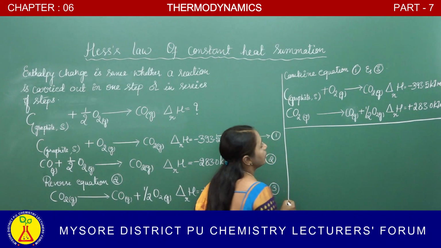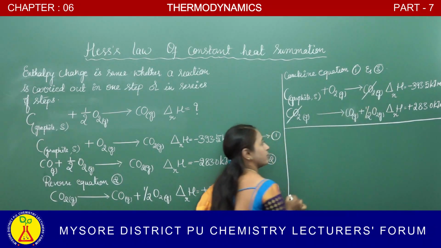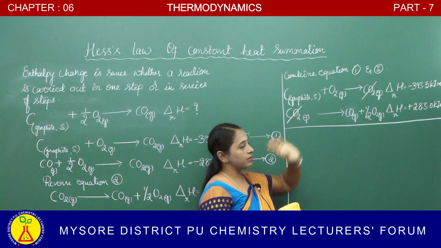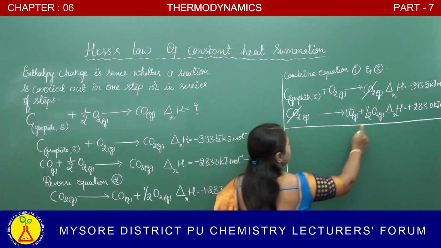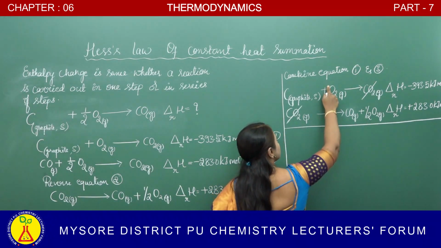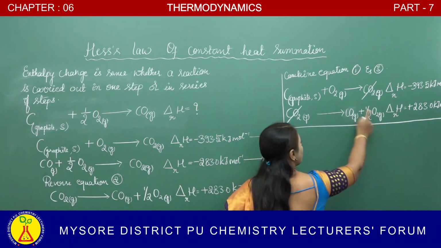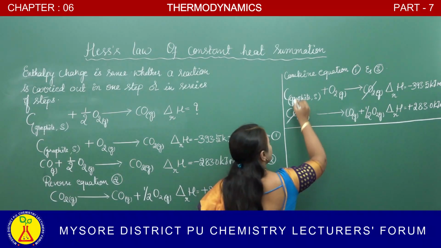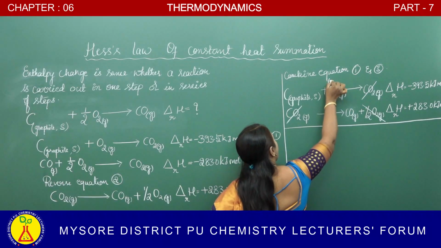so here we can cancel out carbon dioxide and the carbon dioxide, because carbon dioxide is present in the reactant side as well as in the product side. So we can cancel out, and we are having half O2, and this is 1 O2, 1 mole of oxygen. 1 minus half means you are going to get half O2. So we can write this as ಇಲ್ಲಿ half ಉಳ್ಕೊಂಡಿದೆ.